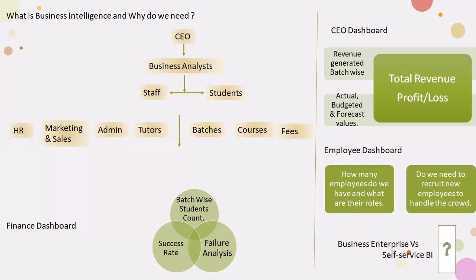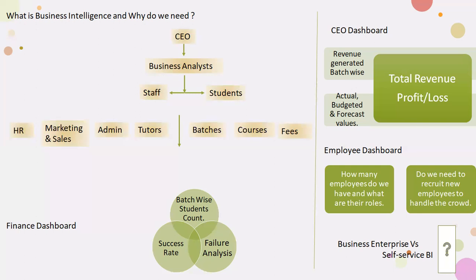Okay, so I'll give you another example where you can understand more easily. I have an organization, and that organization has a CEO, business analysts, staff, and students, like a training institute. And I have a lot of branches of that organization in a lot of cities. I have a lot of staff, again segregated into HR, marketing, sales, admins, and tutors. Coming to students, there are a lot of batches, courses, and fees.